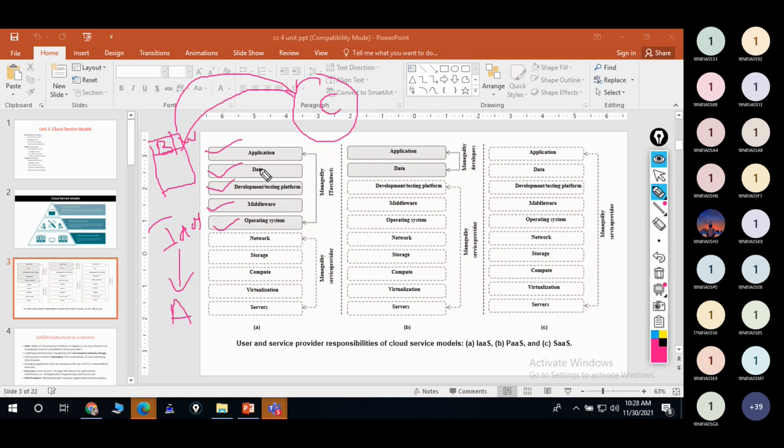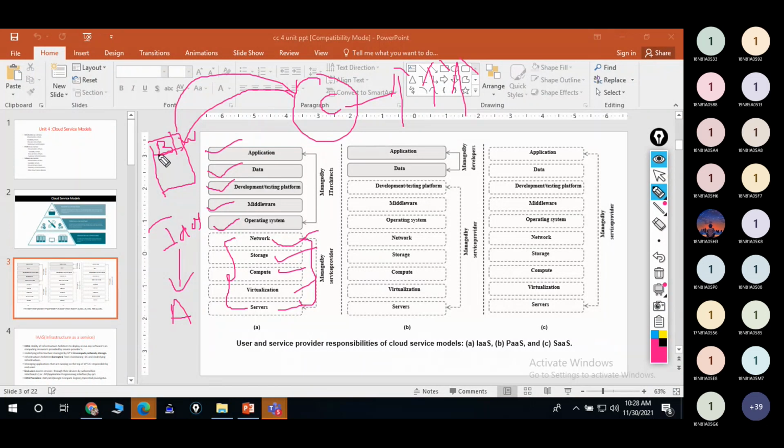Here I can't purchase the network and storage permanently, right? So simply what I will be doing is approaching the service providers: you provide me some network, storage, compute, virtualization, and servers. Whenever my users, subscribers, or viewers are increasing, according to that you also increase the resources and provide all these things to my applications.